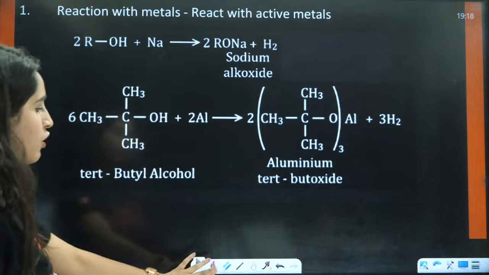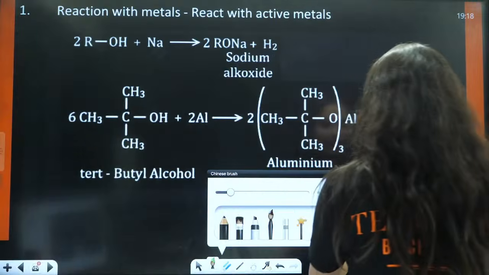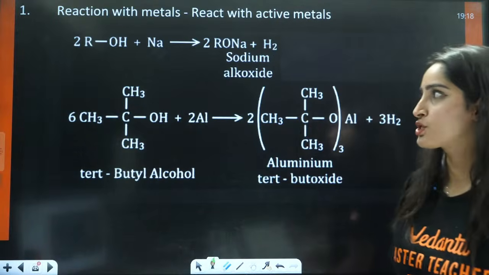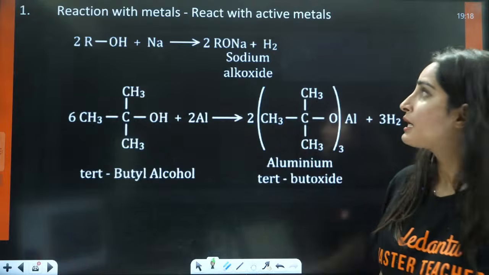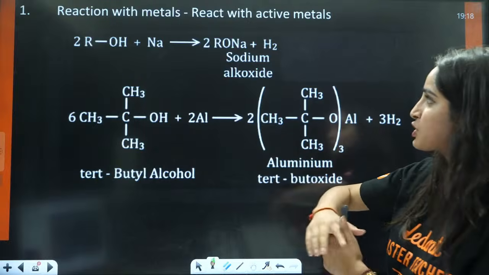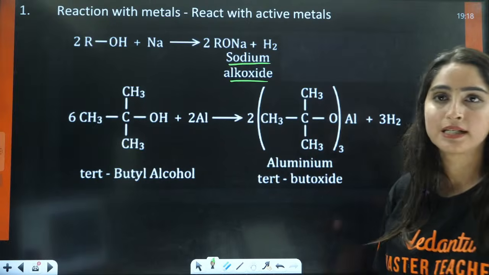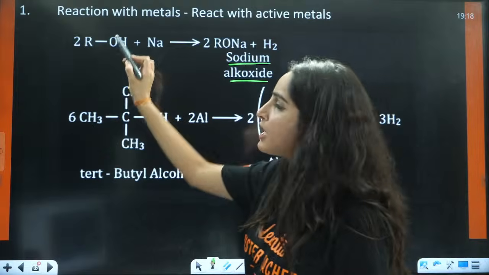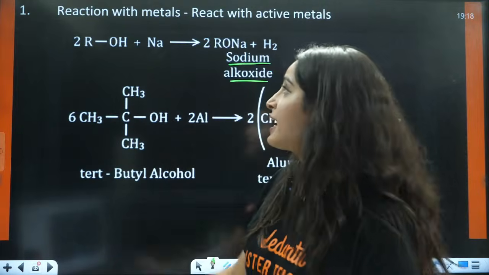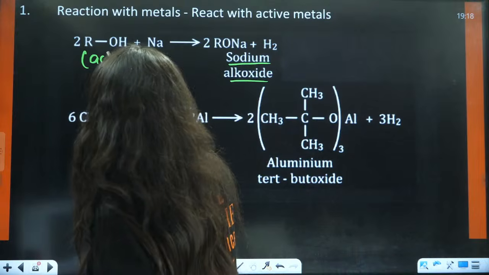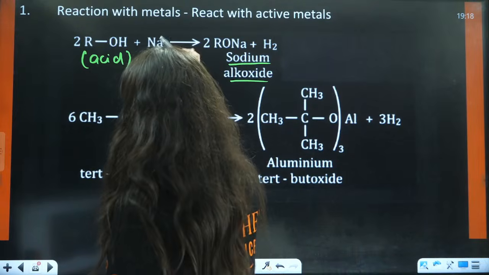Now, for example, here we are talking about the reaction of alcohols with metals. So now what will happen? You will have this ROH with the sodium. Now what will happen? You will have the formation of sodium alkoxide, right? Basically because alcohol is very acidic in nature, right? Alcohol has this acidic nature.